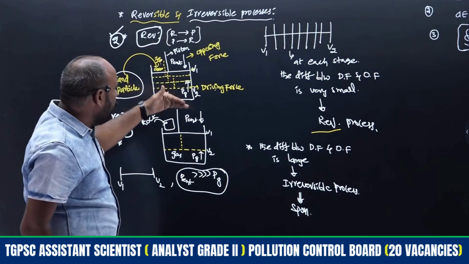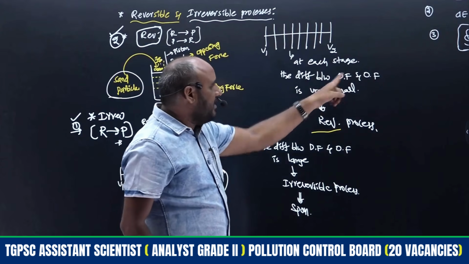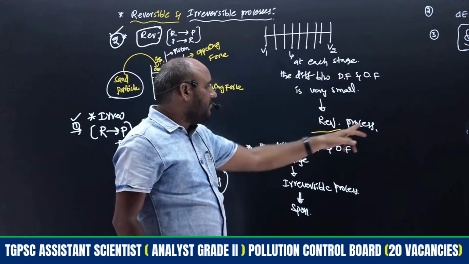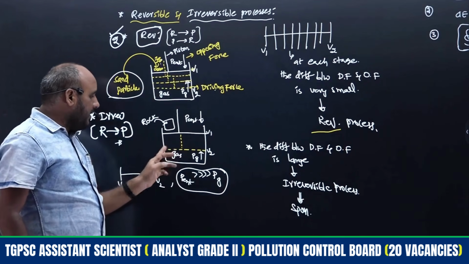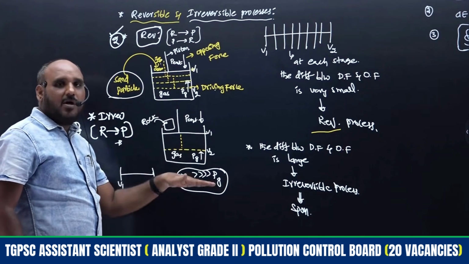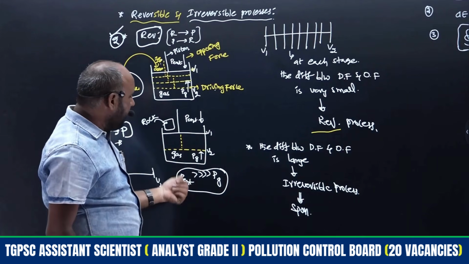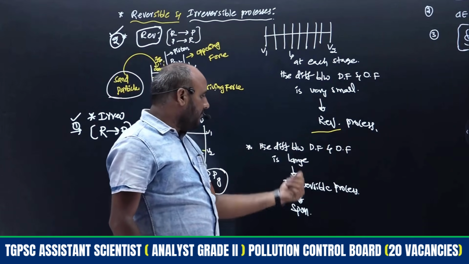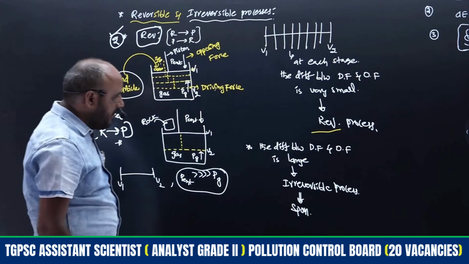Here many stages are there, so that becomes reversible. At any stage, the difference between the driving force and opposing force is small, so that process is a reversible process. See here, there is one white and one yellow, which means only two stages. So directly it will come down and stay there. Hence the external pressure will be very high compared to the pressure of the gas, the difference between driving force and opposing force is very large, so such a process becomes an irreversible process.